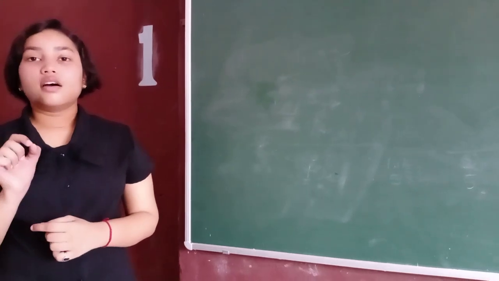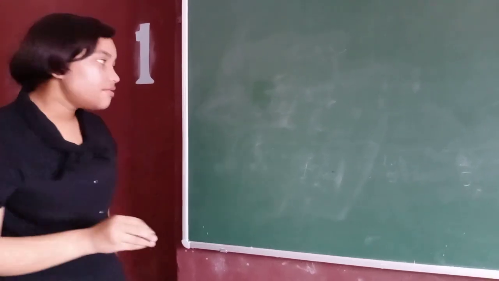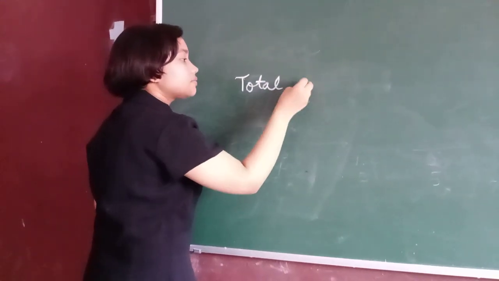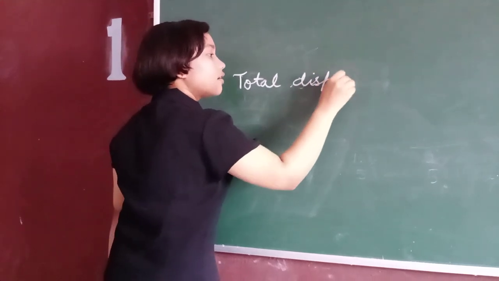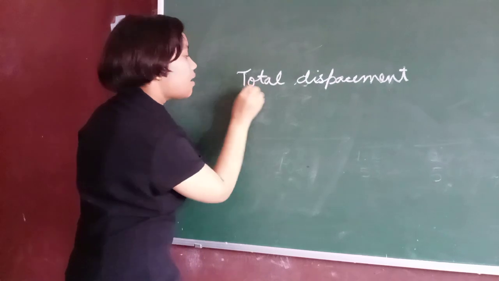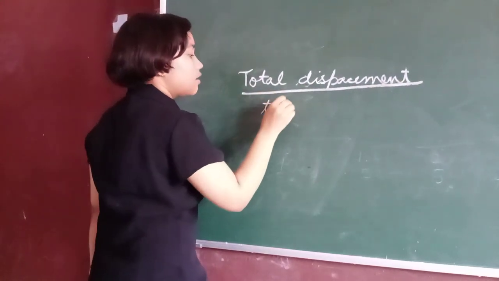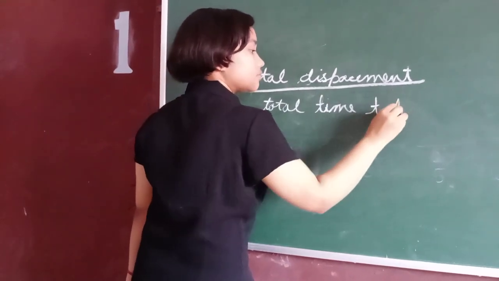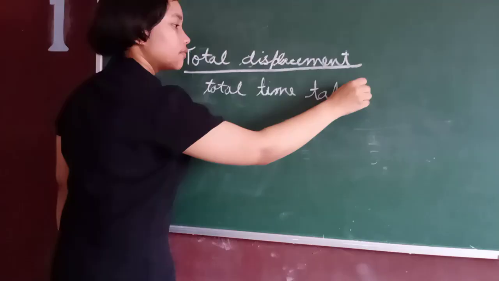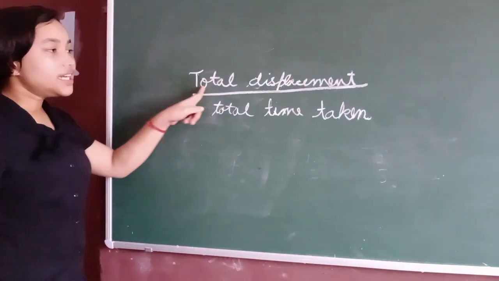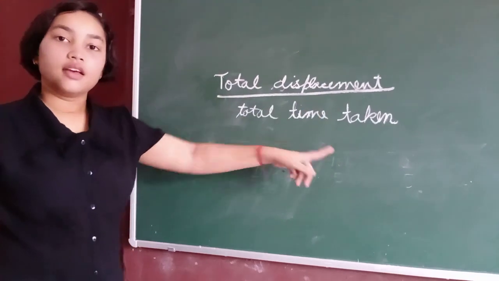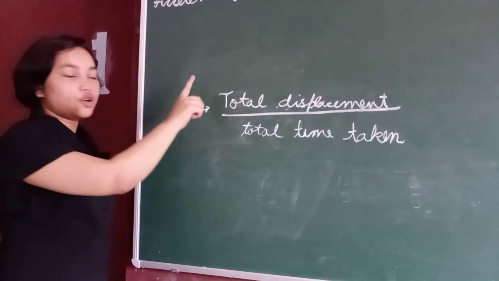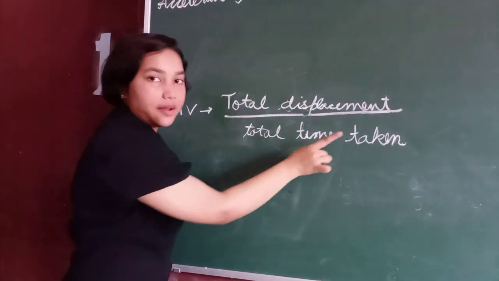Now, what is the average velocity? Average velocity is total displacement upon total time taken.